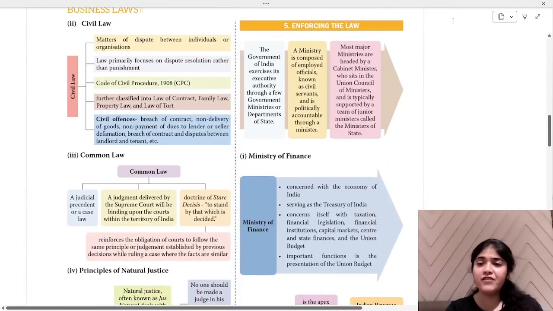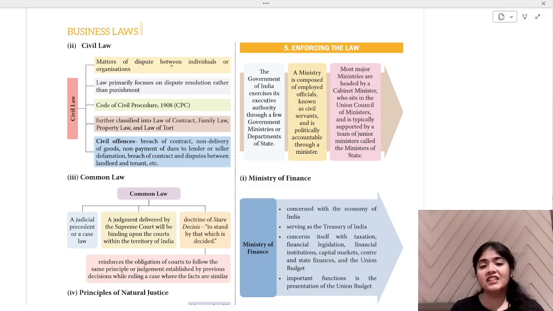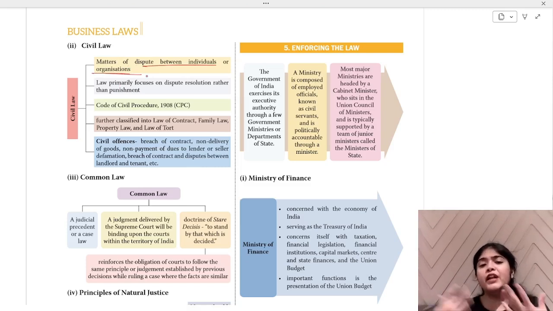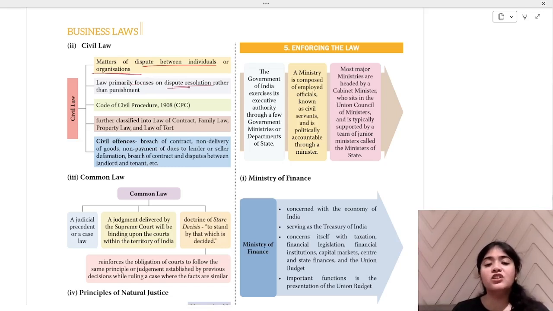Next that we have is our civil law. Now, civil law discusses matters of dispute between people or individuals or organizations. If there is a dispute going on between individuals or organizations, you can refer to civil law. Worker and employee fight is going on, you can refer to civil law. Civil law primarily focuses on dispute resolution rather than punishment. Here punishment is a lesser aspect, but how you have to solve this issue, how you have to give a resolution, that is the first criteria.